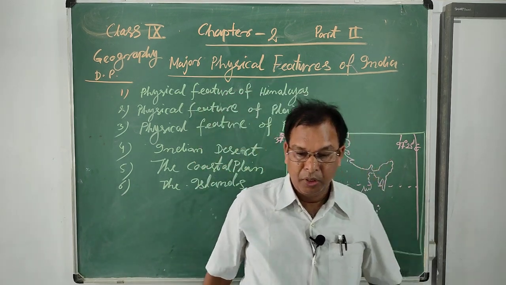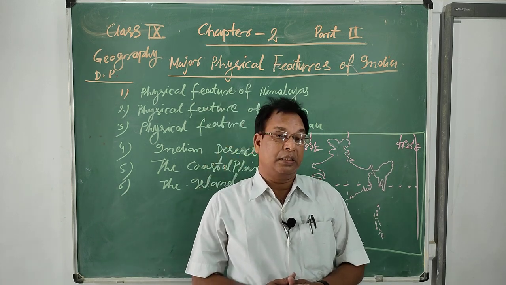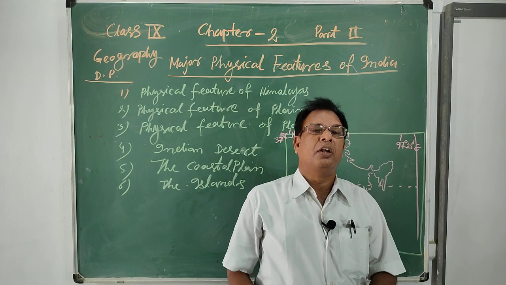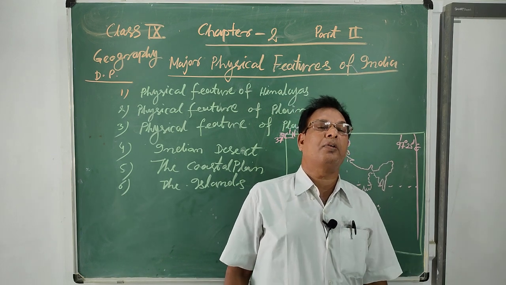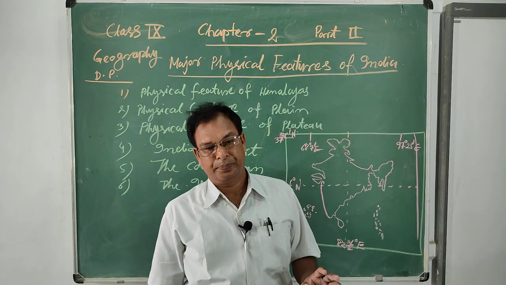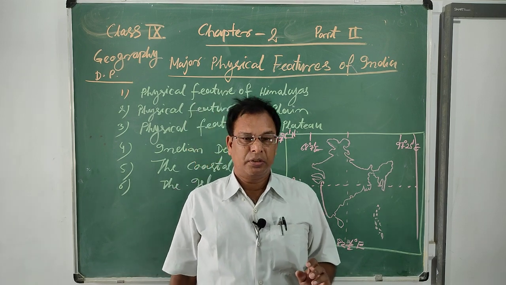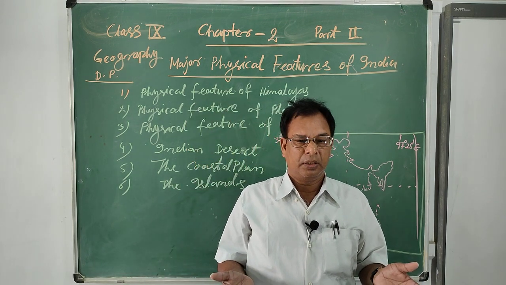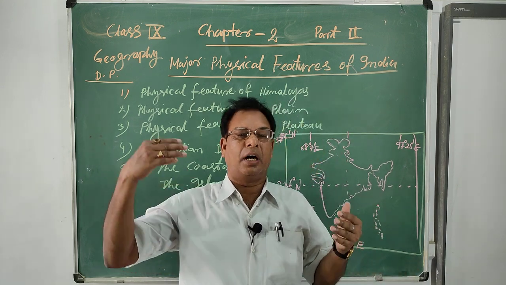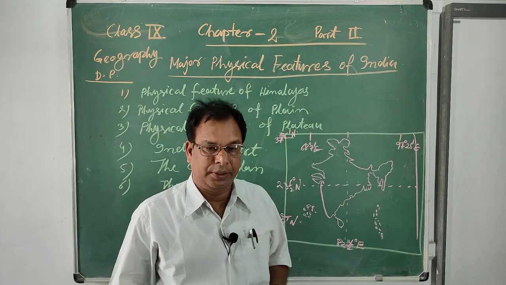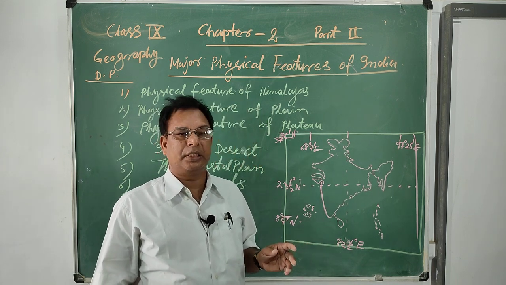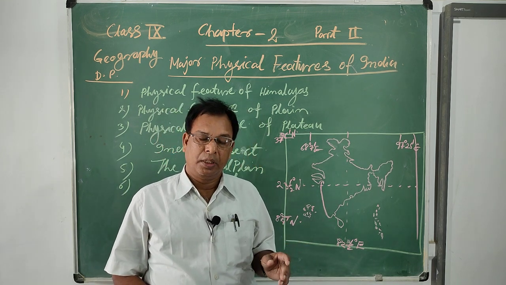You know, the Himalayas is the greatest, highest, loftiest mountain in the world, because the height of this Himalayan range is higher than the other mountains. So, it is also called the highest mountain in the world.